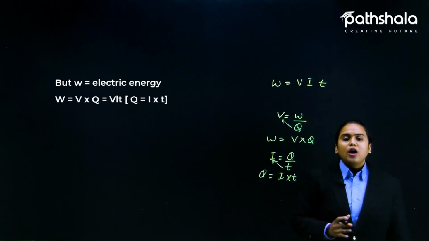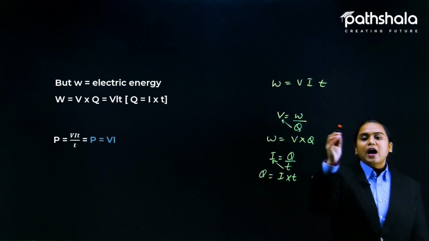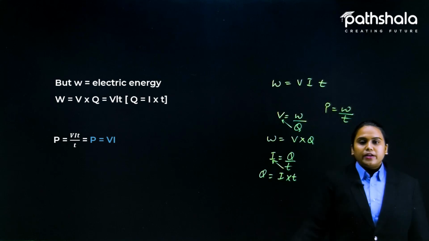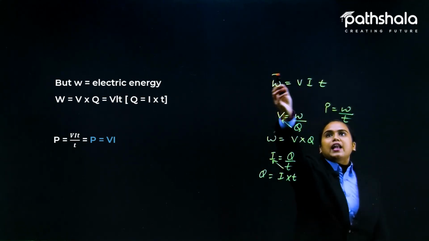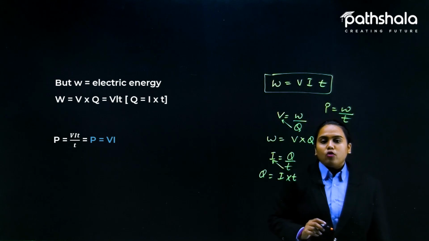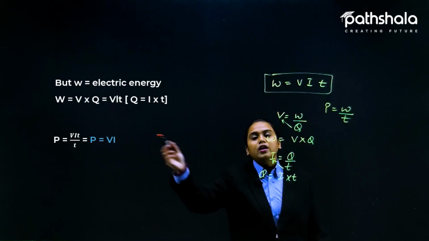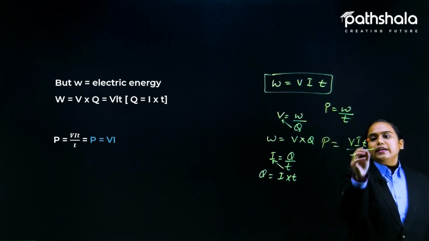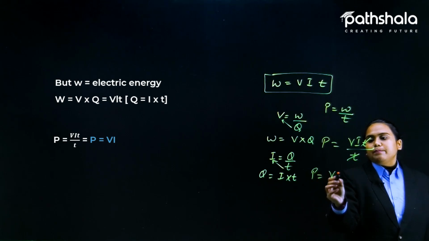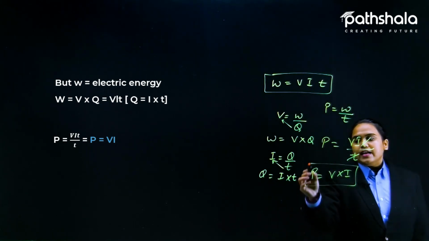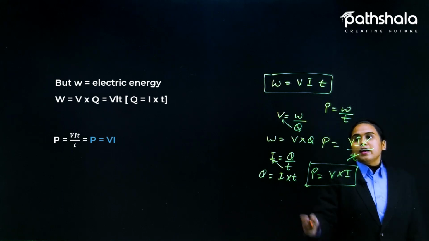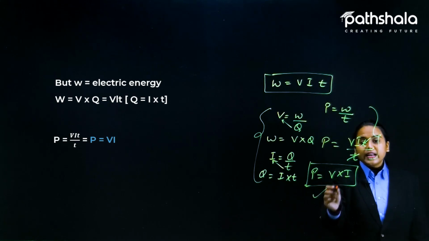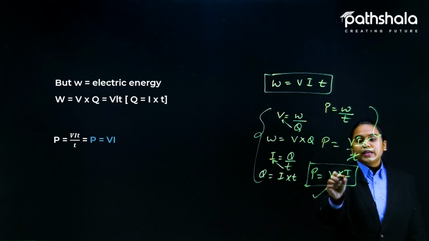Now come back to the formula of power. You have the power formula as W by T, because it is work done in a particular time, and work done we have just calculated, that is VIT. By putting the value of W here, P is equal to VIT by T. T and T cancel. Now you are getting P equal to VI. Yes, this is the first formula that we get from the earlier studies, that P could be written as the voltage multiplied by current.